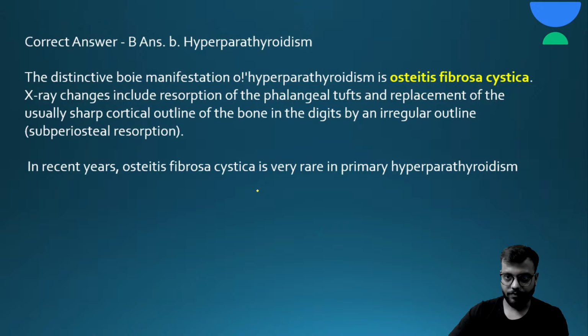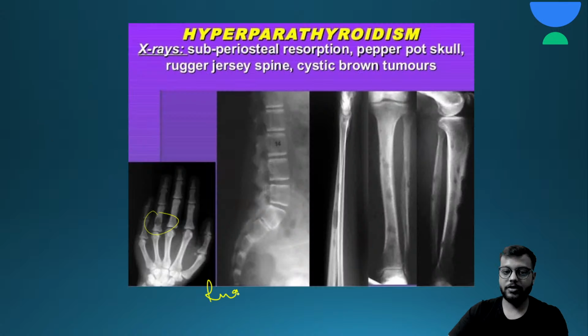Okay, and in hyperparathyroidism एक characteristic फीचर होता है इसका, that is osteitis fibrosa cystica. ओके, और जो अभी मैंने बताया, the lytic lesion especially in the digits with irregular outline due to subperiosteal resorption, this is called osteitis fibrosa cystica, and it is a characteristic feature of hyperparathyroidism. Here you can see the characteristic feature of hyperparathyroidism. This is rugger jersey spine seen in hyperparathyroidism.